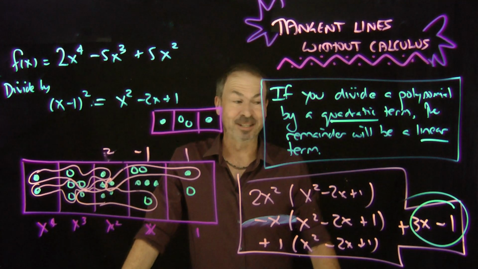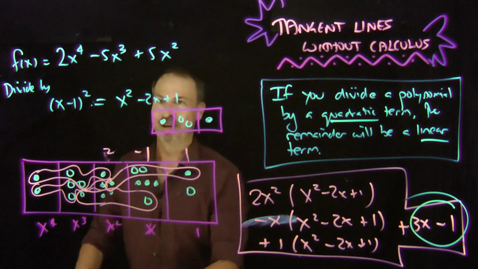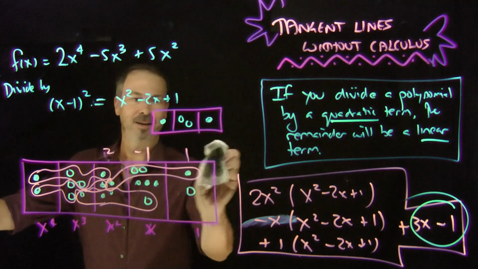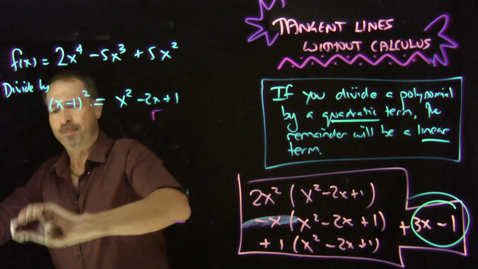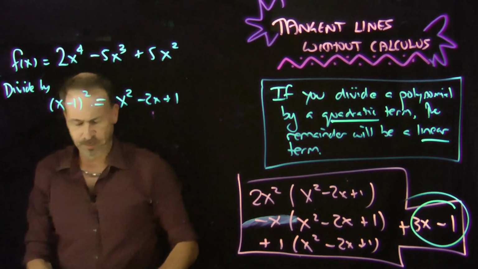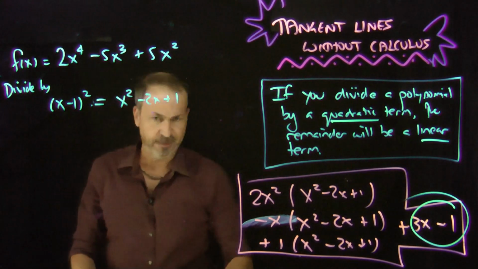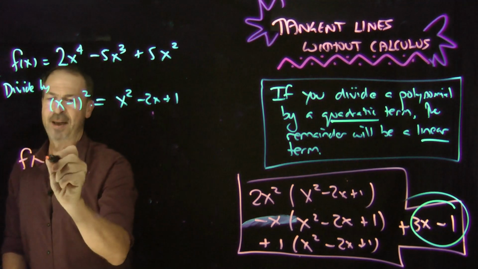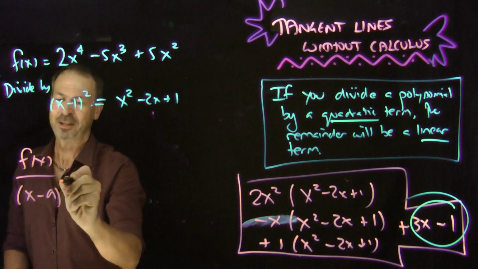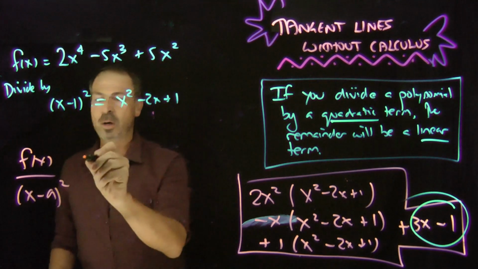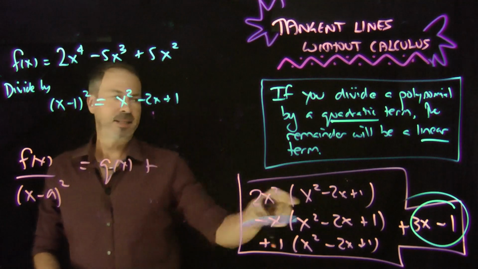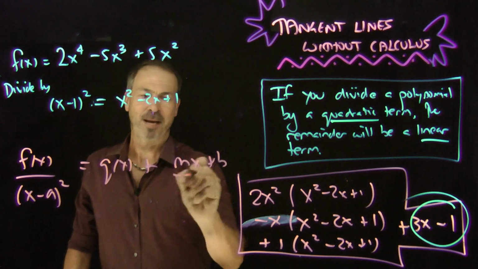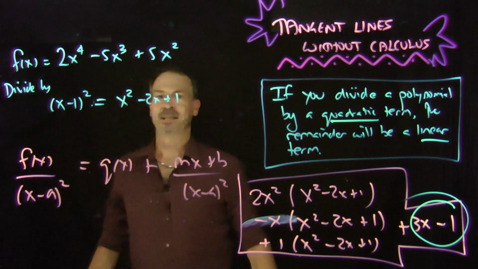Whoa. So this is a slick way of presenting Descartes' result. I claim, if I've got a polynomial f and I divide f of x by a quadratic term, x minus a squared, you will get some quotient plus some remainder, mx plus b, still weighted by x minus a squared.